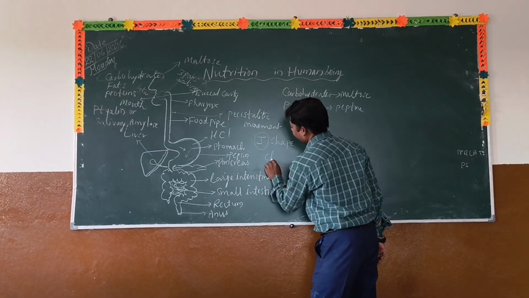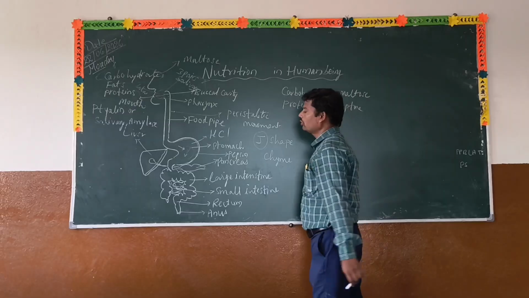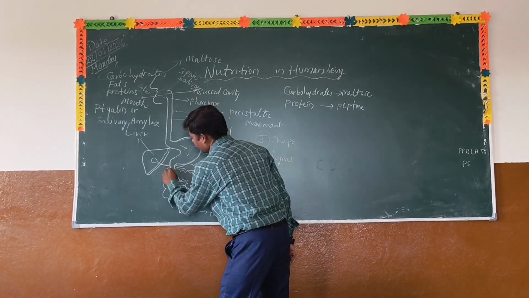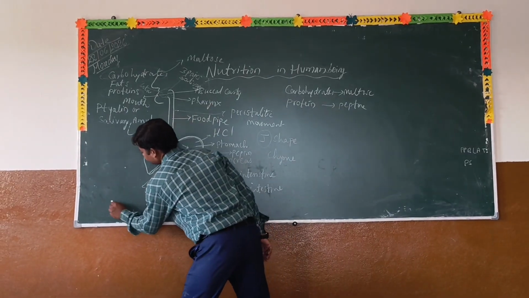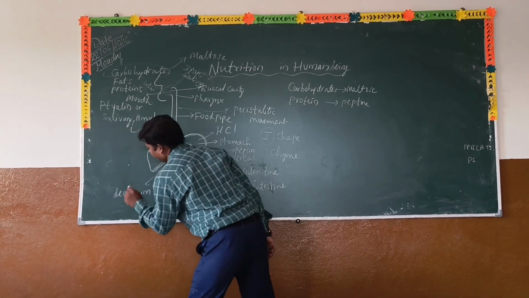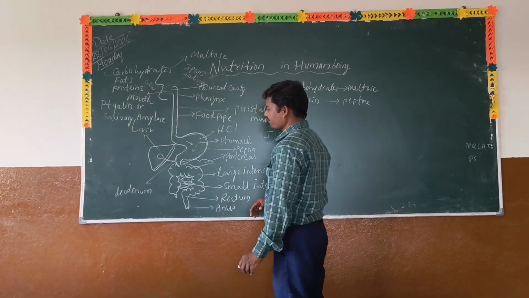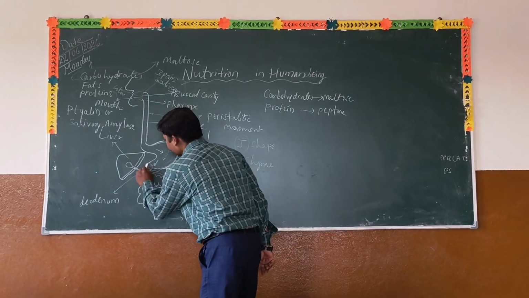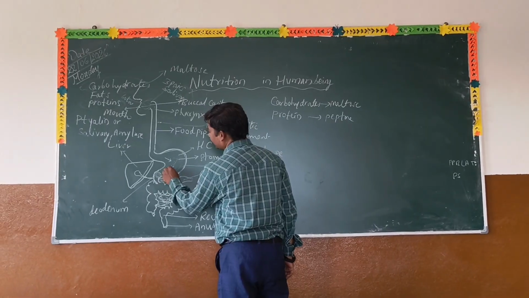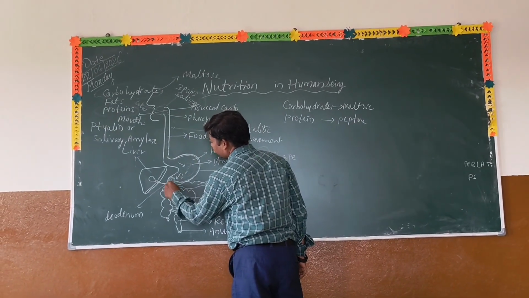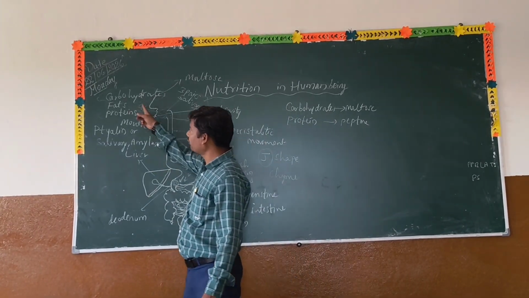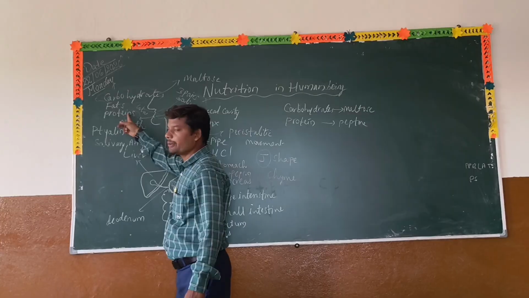The simpler substances, the carbohydrates and the partially solid substance, are called chyme. Now chyme enters the U-shaped structure. This is the duodenum. The duodenum is the first part of the small intestine. The pyloric sphincter passes the food material in little quantity into the duodenum. The duodenum is the site of the digestion of carbohydrates, fats and proteins.